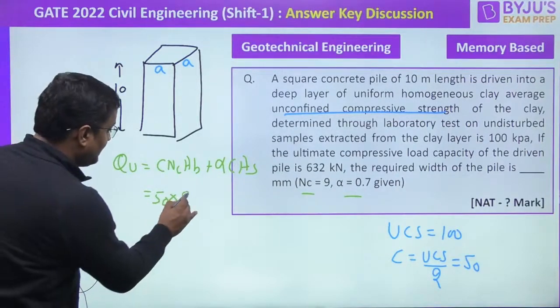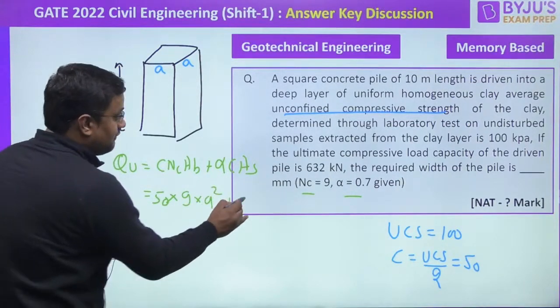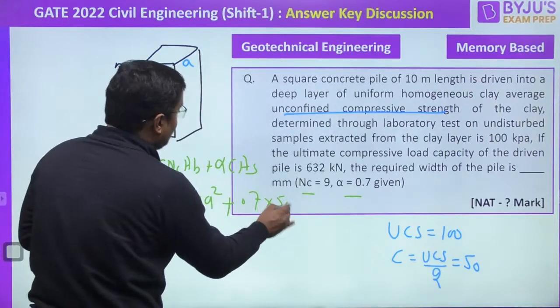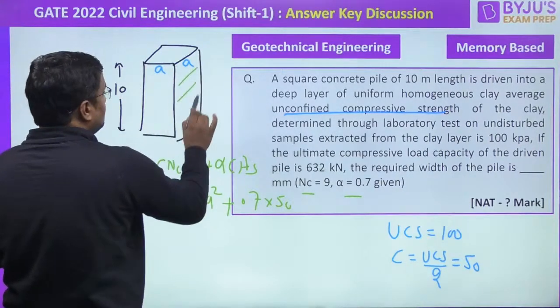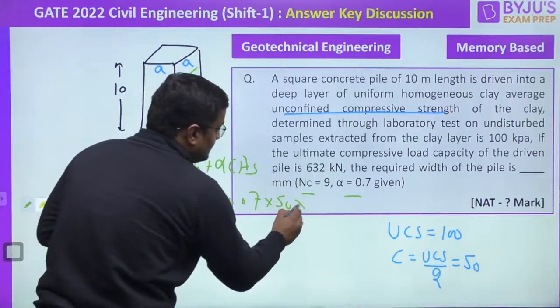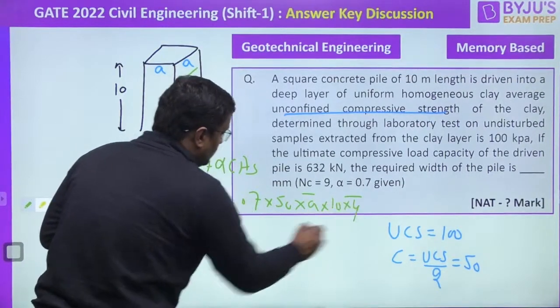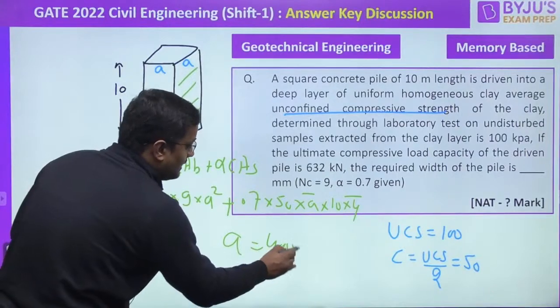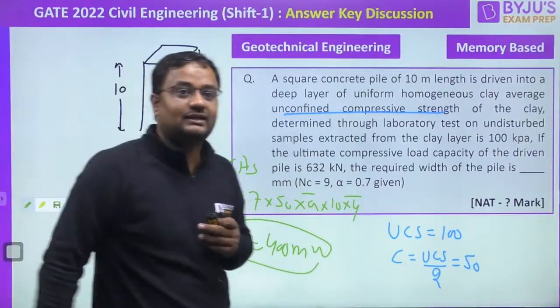So 9 into area base, which is A square, plus alpha. Alpha is 0.7, c is 50. As is this surface area, this one, so this one is A into 10 and 4 such surfaces. One equation, one unknown. A is coming to be 400 mm. Have you done it correct?